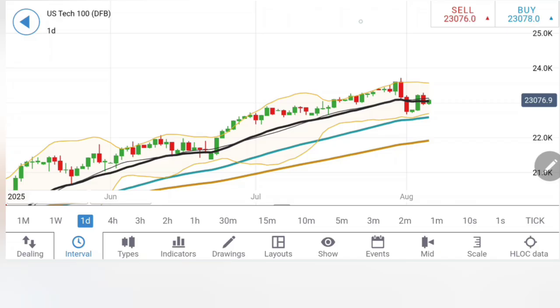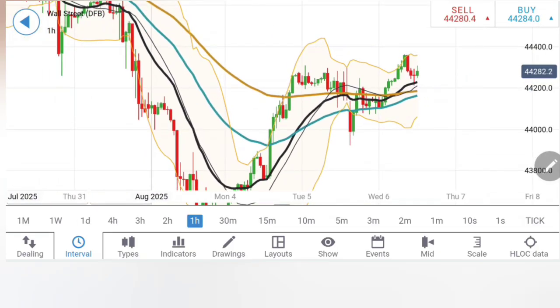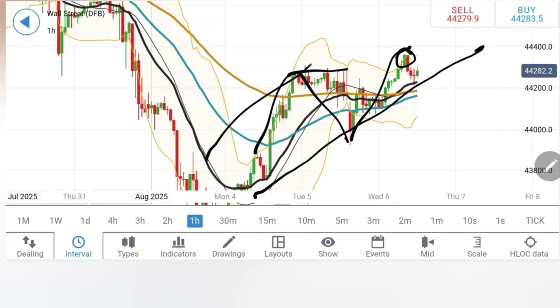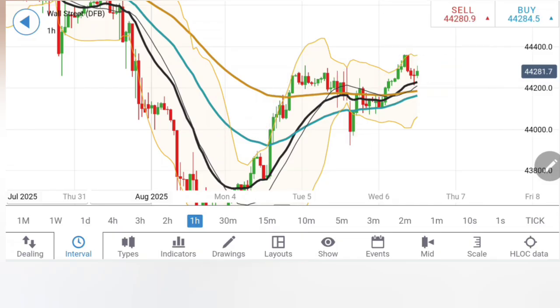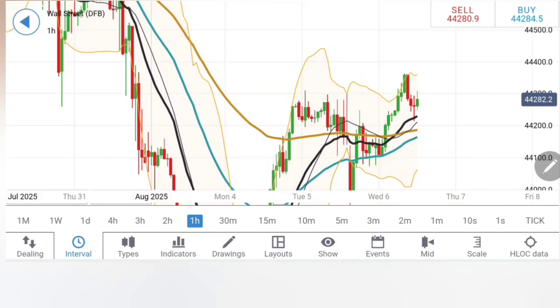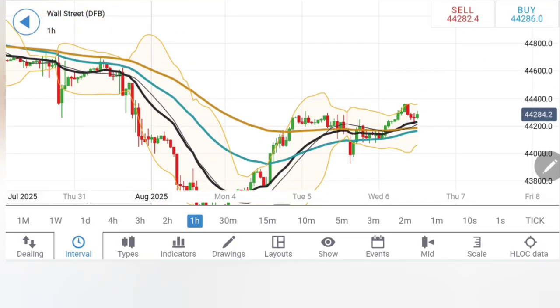Now let's move to Dow Jones. If you look at US 30, first of all, it has breached yesterday's high. It has moved higher. After the rise, it has retested and is now again looking upwards. Also, if you connect the lows and the highs, you can see these are beautifully connected. Now it is staying beyond the 44,350, 44,360 zone. Expect US 30 to head all the way towards 44,500, the first target zone, and 44,600, rather 44,650, the next target zone.